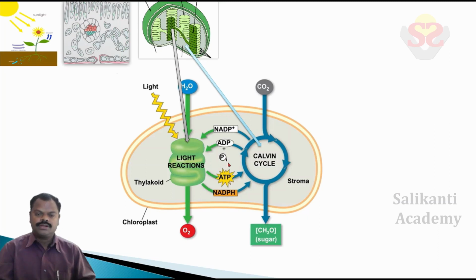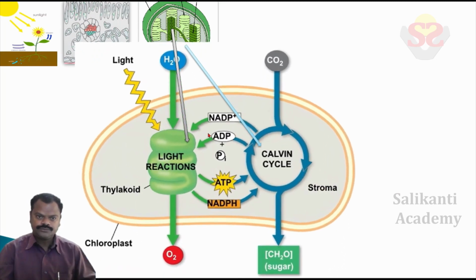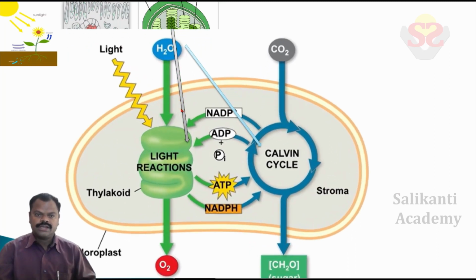The second, continuous reaction, the Calvin cycle, takes place in stroma. In the light reaction, water molecule lysis takes place and produces oxygen molecules, and at the same time ATP and NADPH are also formed. ATP, NADPH, and oxygen are the end products of the light reactions.